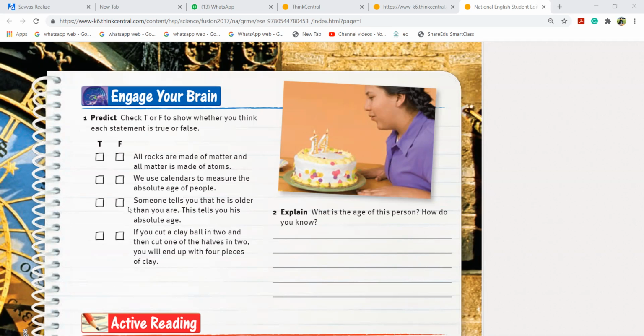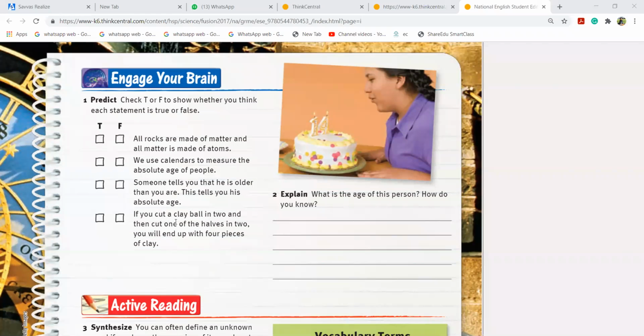Someone tells you that he is older than you are. Does this tell you his absolute age? It's false, girls, because he just says that he is older than you, but he doesn't say how much older. So of course it is false. If you cut a clay ball into two and then cut one of the halves into two, you will end up with 4 pieces of clay. Correct. You have a clay ball, you cut it into two, then one of the halves you again cut into two, so you will have 4 pieces of clay.